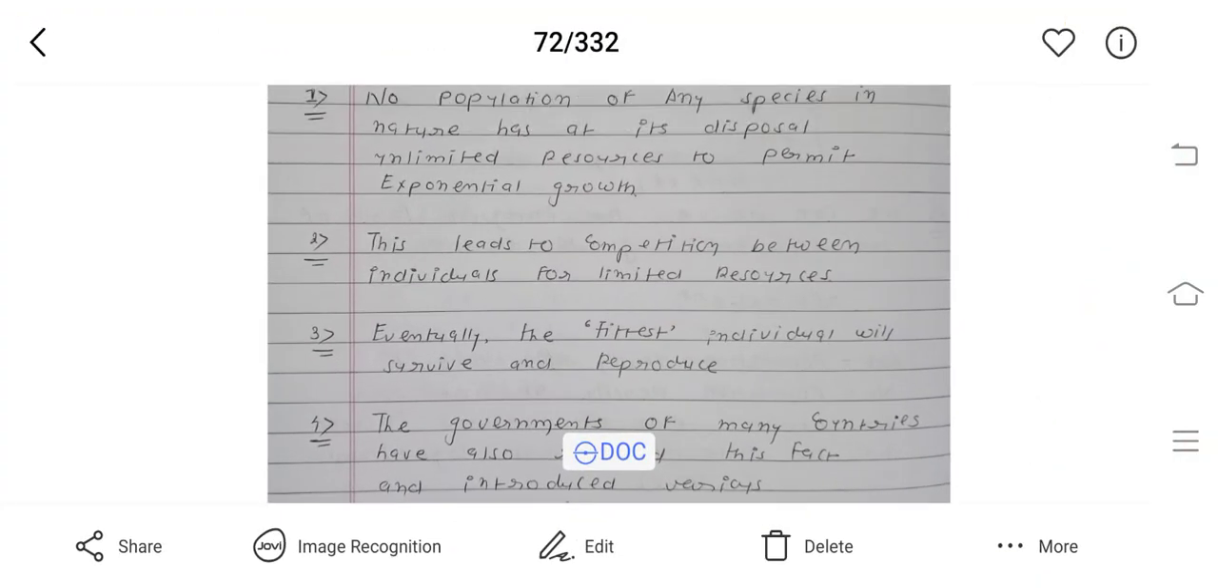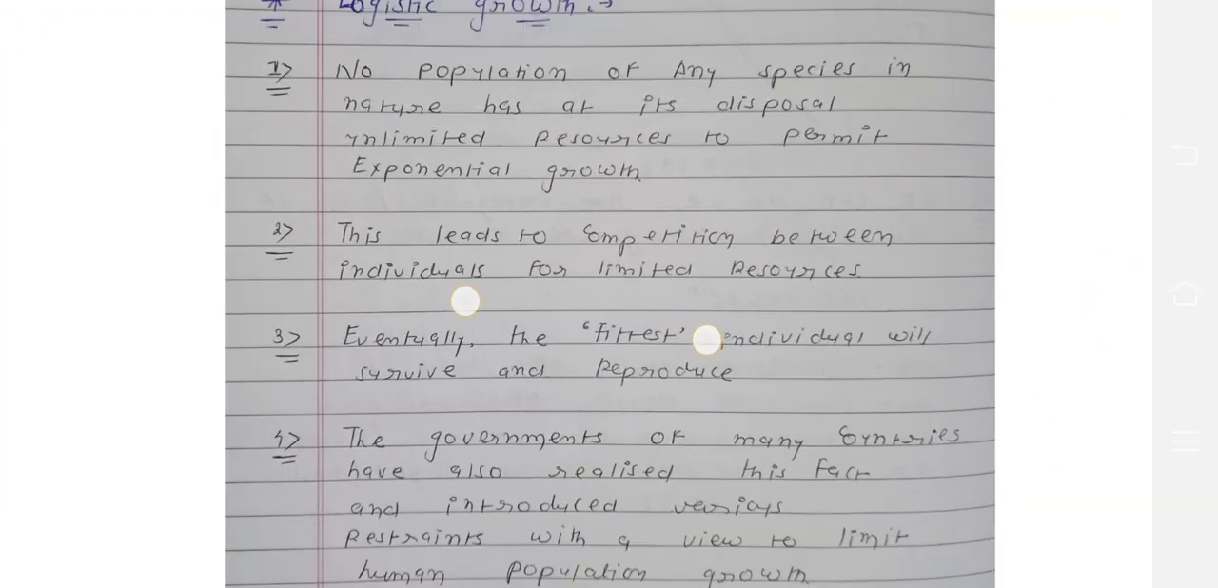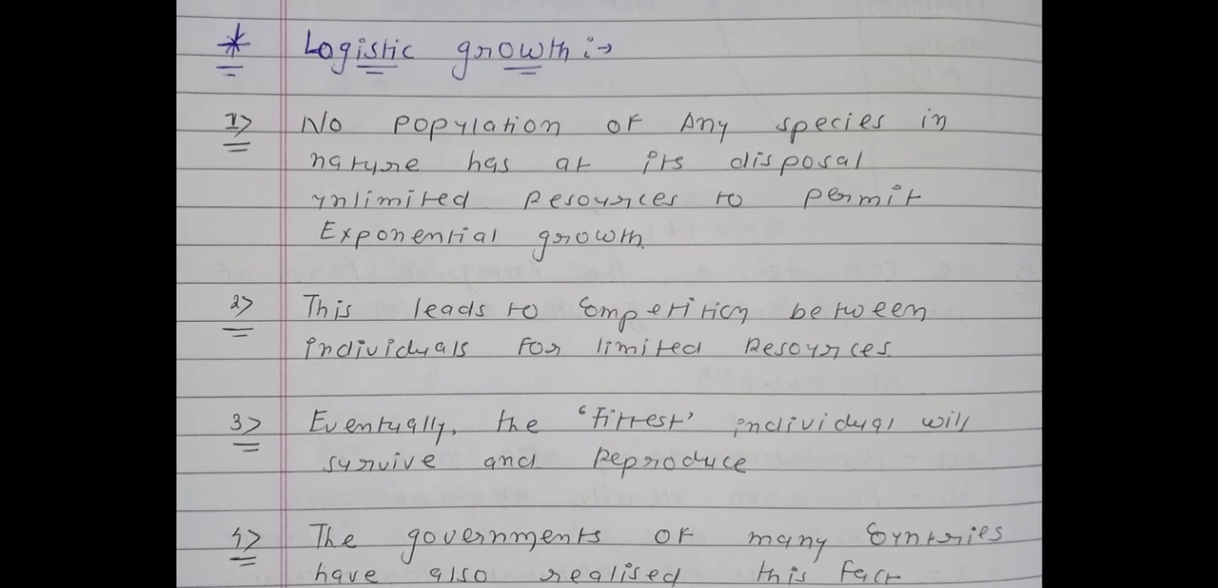For this we will use the same method of easy language notes. So see the title, logistic type of growth. In exponential growth we said that exponential growth is only possible when resources are unlimited. But now we will say that unlimited resources is not possible. So if resources are not unlimited, then exponential growth is not possible for each and every living organism.